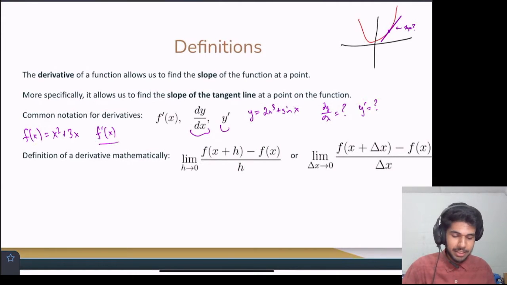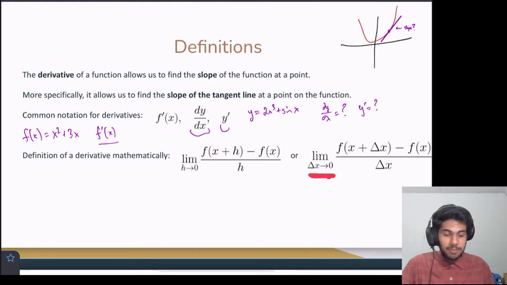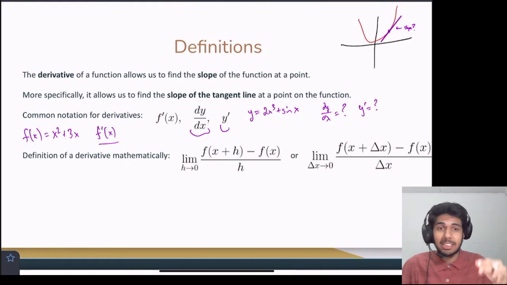And we can see this better here. I like to think of it in this definition, the limit as delta x approaches 0. So delta x is a change in the x position, right? And it's the same definition except the h's are delta x's. And the important thing to see here is that this value of delta x is going to 0. It's approaching 0. So it's very, very small.